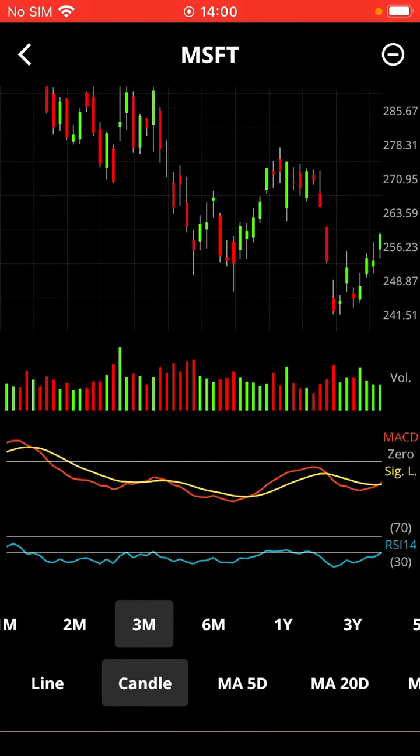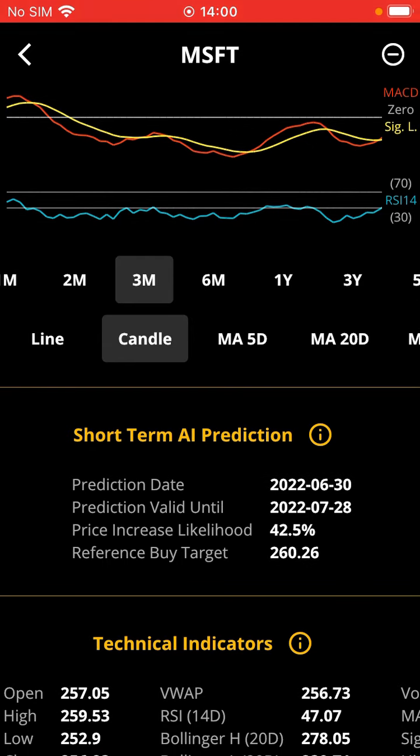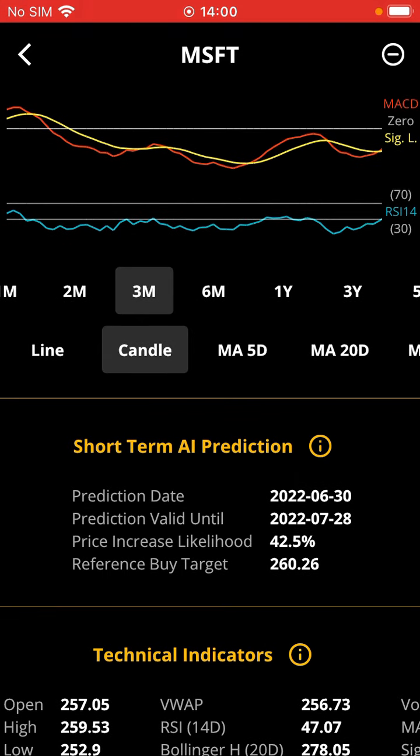If you have a look at the MACD versus signal line graph, which we can see at the top of the screen right now, the MACD is just crossing the signal line, going upwards, but both MACD and signal line values are actually below the zero line at the moment.